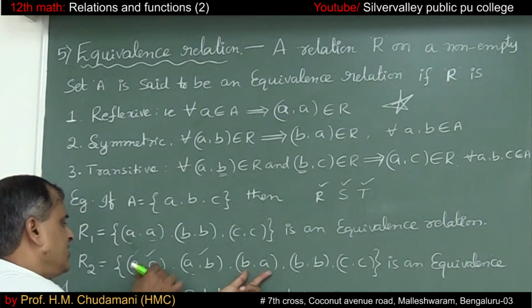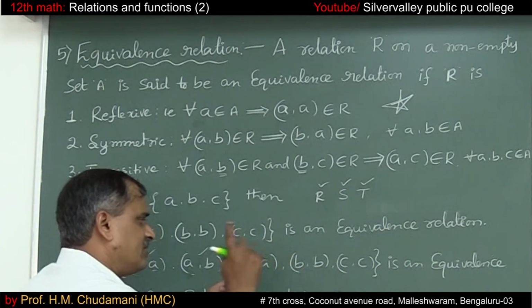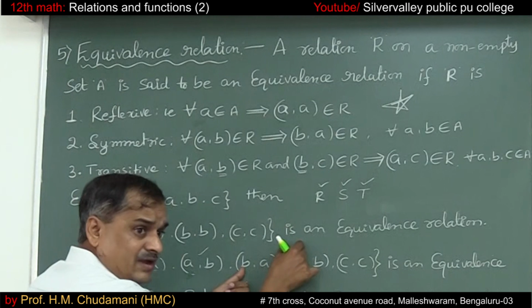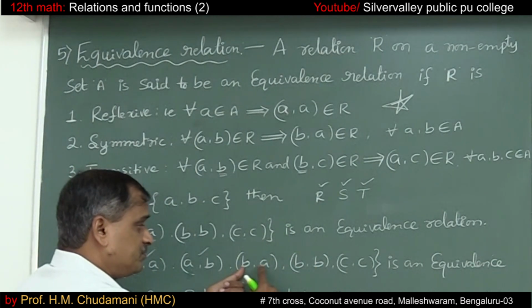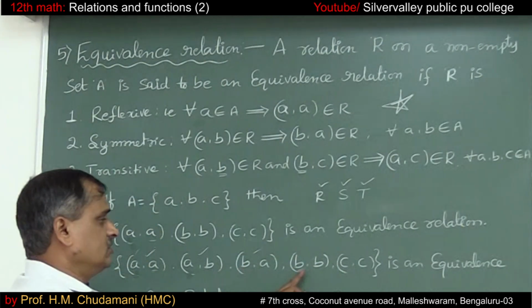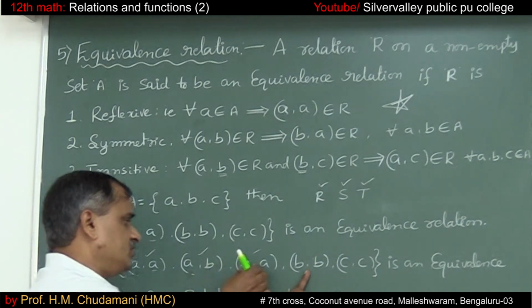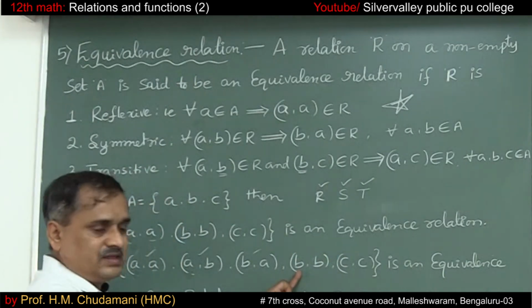Then with (B, A), we can take (A, A). So we are left with (B, A), it is there only. With (B, A), you can take (A, B). So we are left with (B, B), it is here. With (B, A), you can't take this. This got over. With (B, B), we can't take this. We can take (B, A). We are left with (B, A).